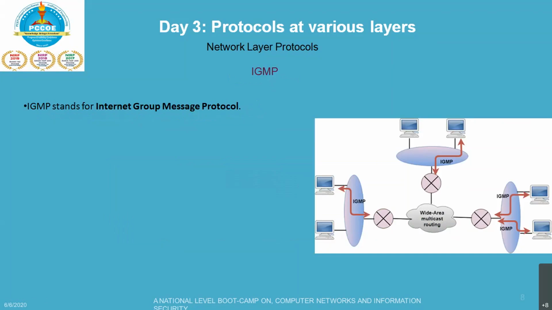Next is your IGMP. If you say IGMP, that is your Internet Group Message Protocol. Okay, so intentionally I have kept this slide a bit blank. So when you see this IGMP, this protocol basically handles two types of communication.